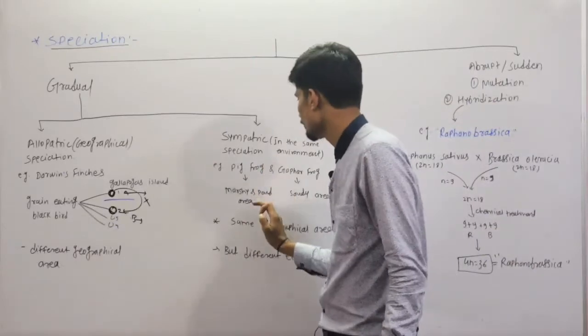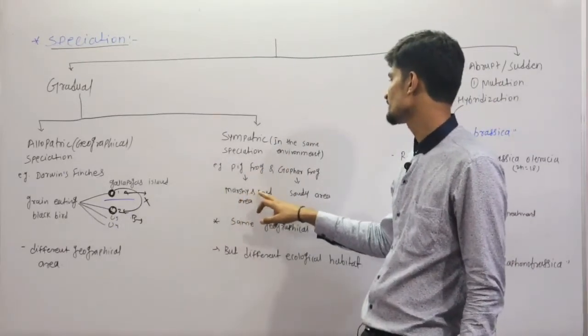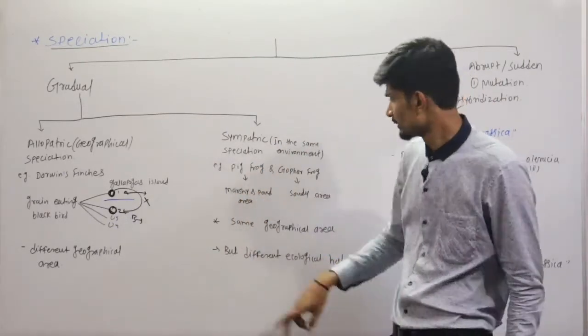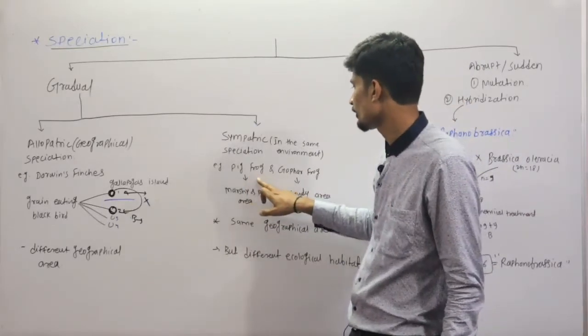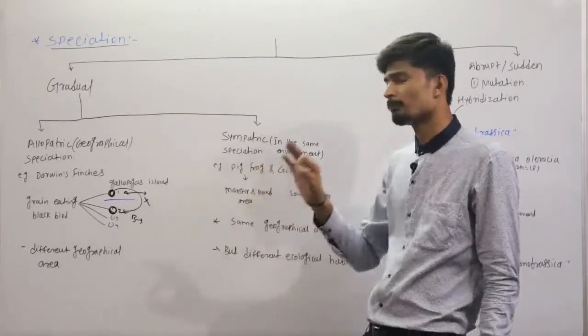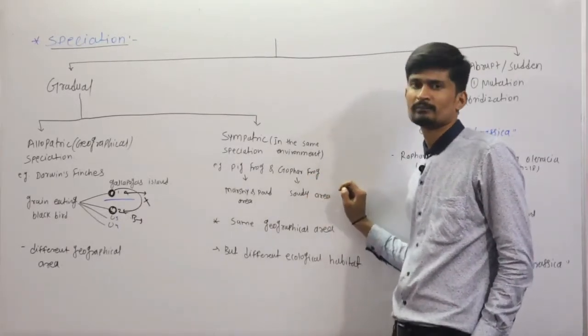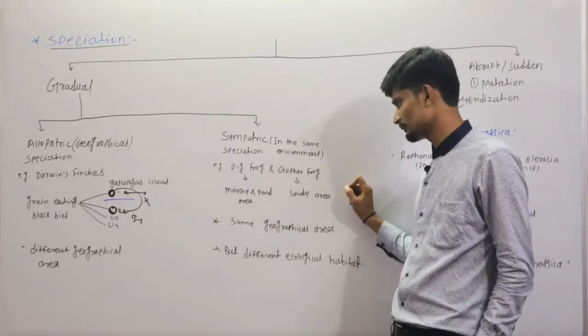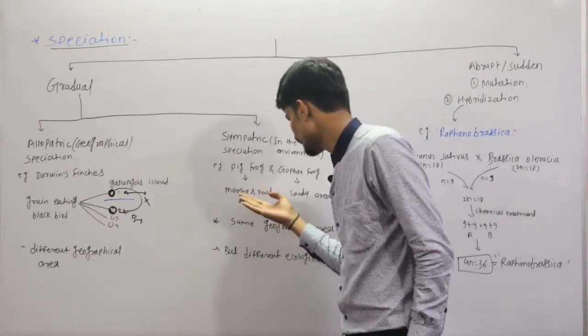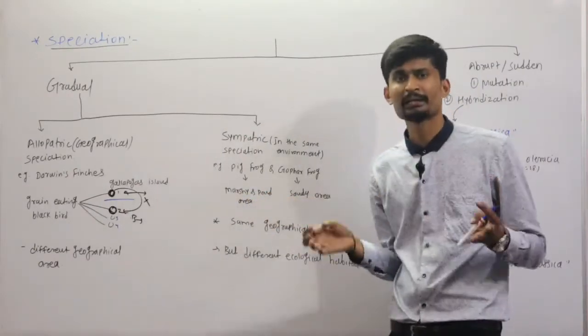So this pig frog is present in the marshy and pond areas. The gopher frog is present in the sandy area. Now the doubt is that you can say that this marshy area and sandy area are two different areas, but